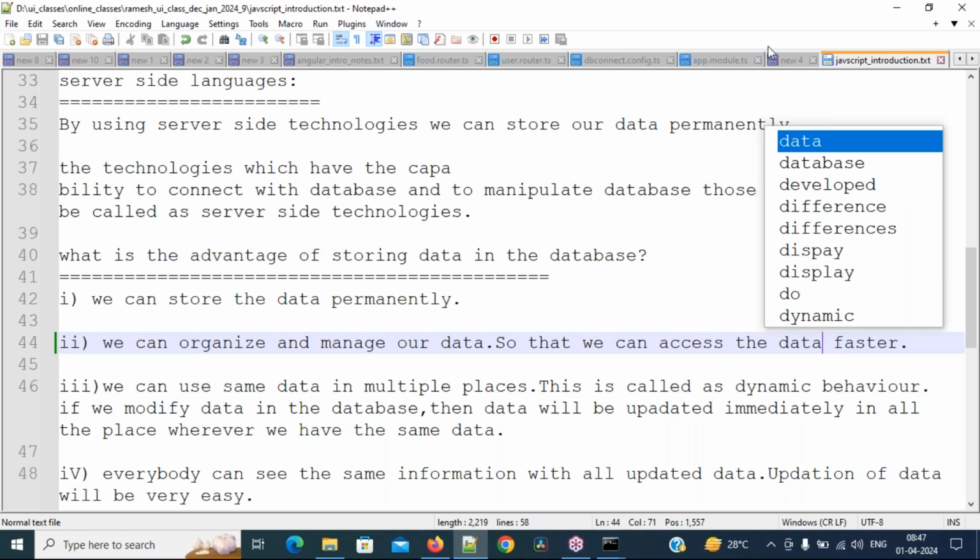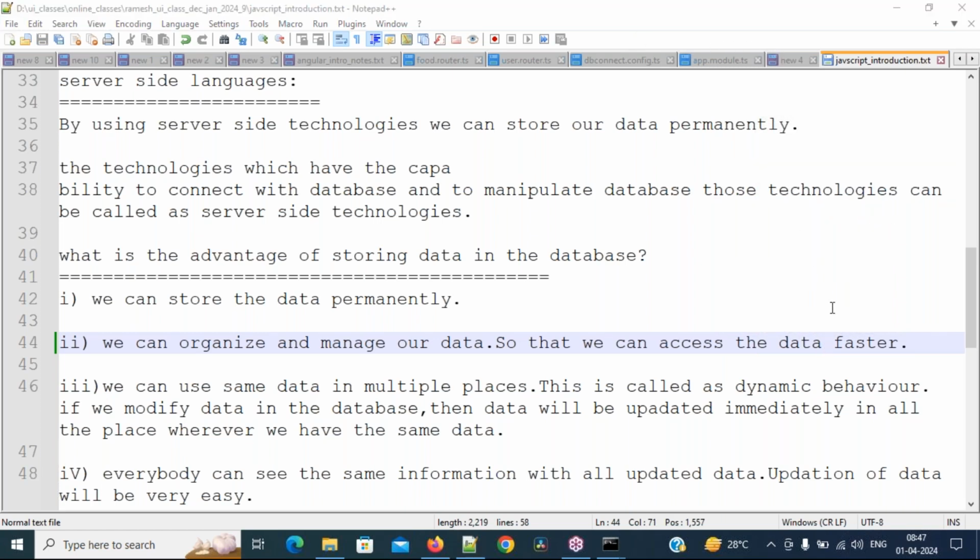What is organizing and what is managing? For example, everybody has clothes and everybody washes them. I'm comparing with a real world example. After washing our clothes, what will we do? We'll keep them in the sunshine, so that after some time they will be dried. After our clothes are dried, what will somebody do?